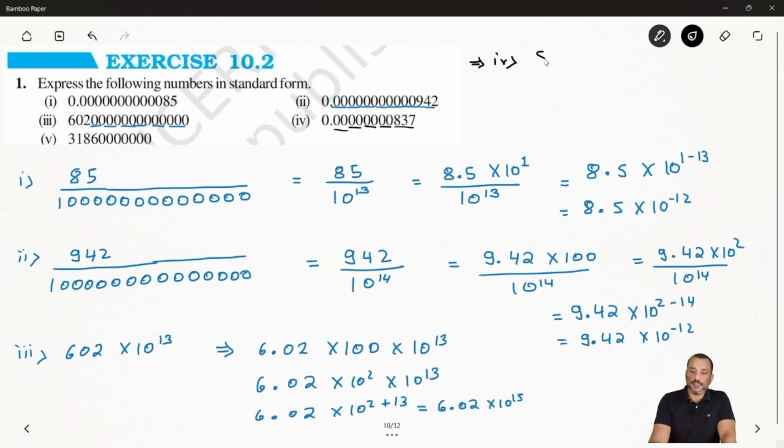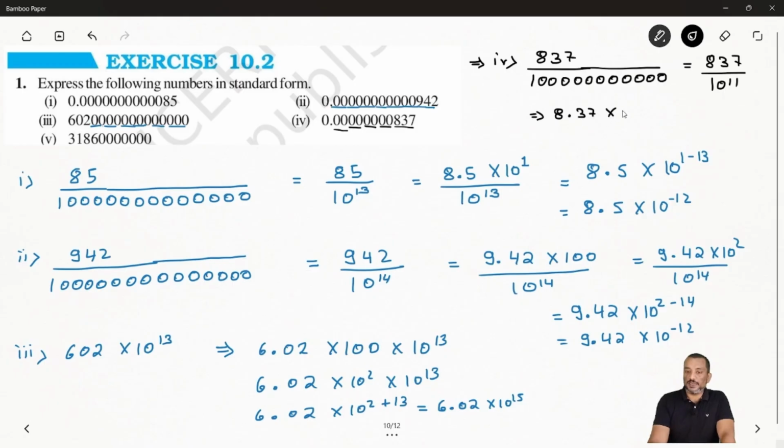So you can say 837 by 1, 2, 3, 4, 5, 6, 7, 8, 9, 10, 11. Based on that, we can write and express this as 837 by 10 to power 11. Now how can you express 837?